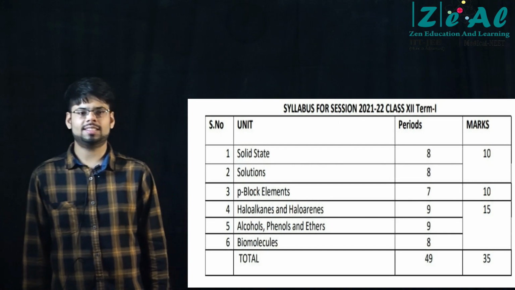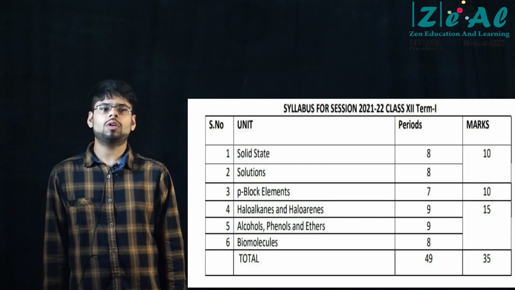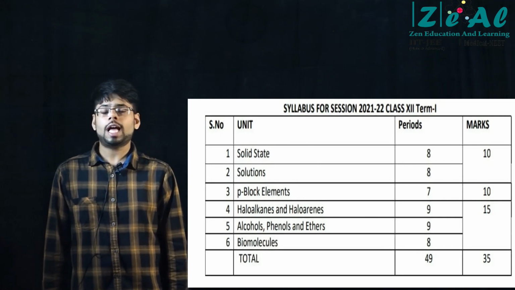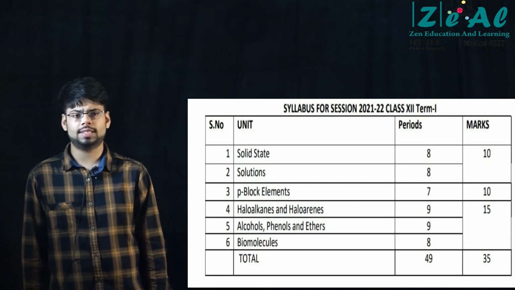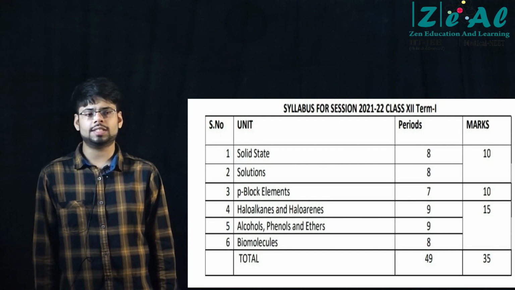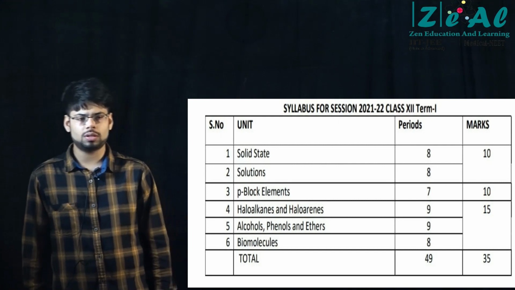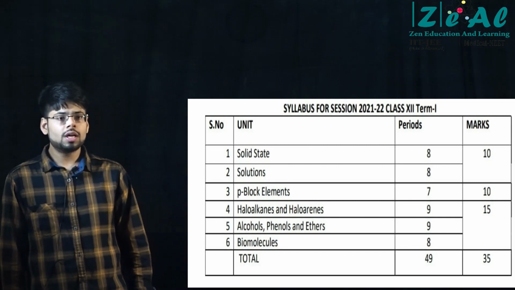So carbohydrates you can start with, and when you are doing carbohydrates, focus on the structure of glucose, the structure of fructose, and all the reactions which are shown by glucose, right? They may ask you direct questions based on reactions of glucose. For example, which product is formed when glucose is oxidized using nitric acid or something of that sort, right? So ensure that you know all the reactions shown by glucose.